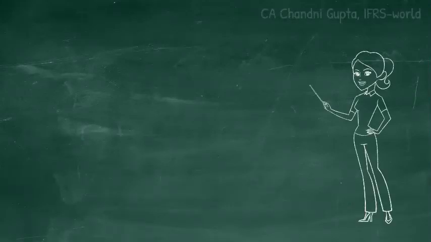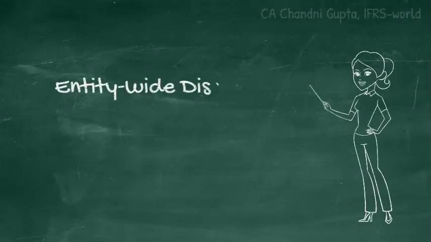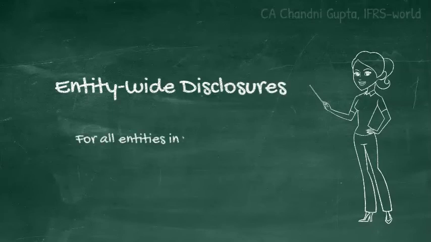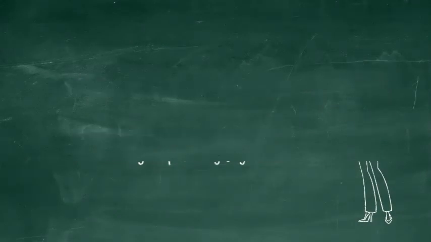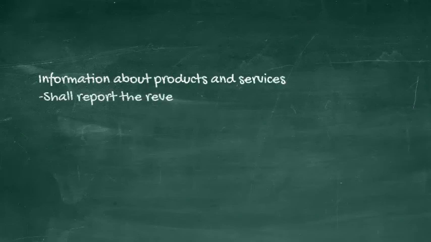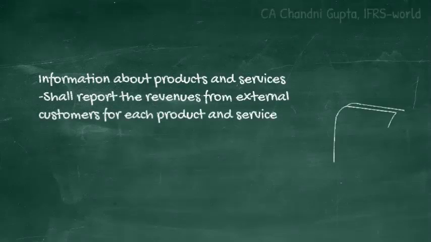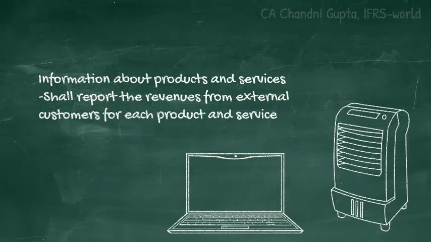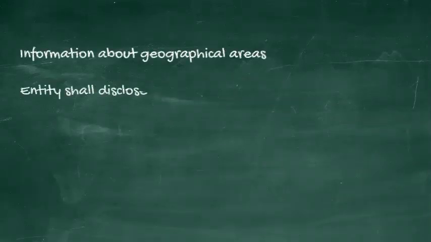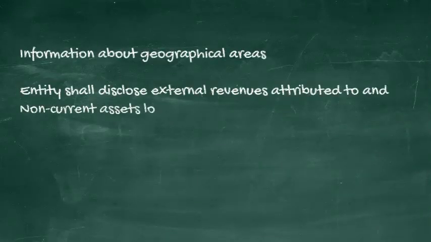Now, this Ind AS has also specified certain entity wide disclosures that are required to be disclosed by all entities, including those that have only one single segment. These are information about products and services. In this case, the entity is required to report the revenues from external customers for each product and service. The second part is information about geographical areas.